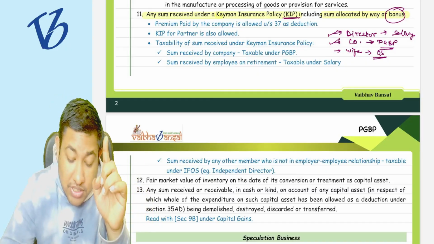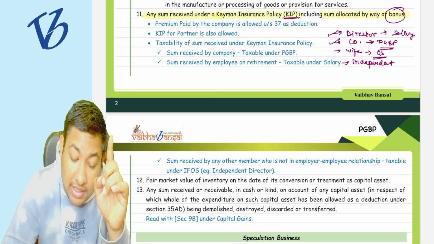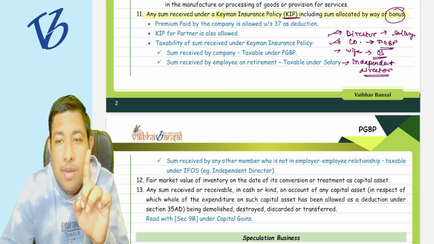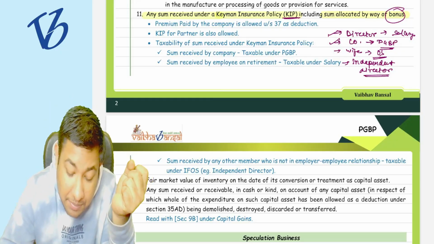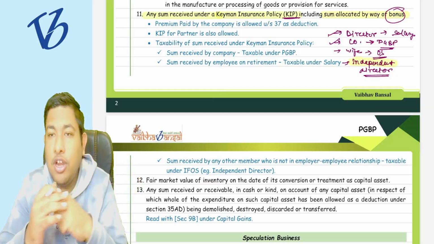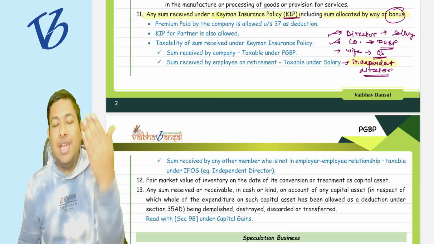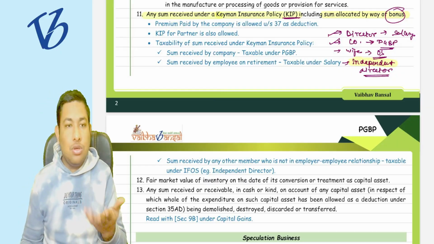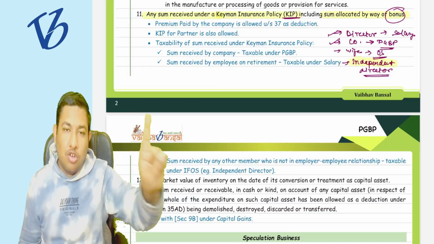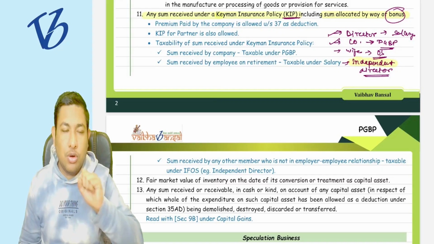First point. Second point: suppose there is an independent director. If there is an independent director, there is no employer-employee relationship between the director and the company, because they are independent directors. The company is not receiving the amount; the company is paying the Keyman insurance maturity amount to the independent director, but there is no employer-employee relationship, so it should not go under the head of salary. And the company is not receiving it, so it should not go under the head of PGBP.